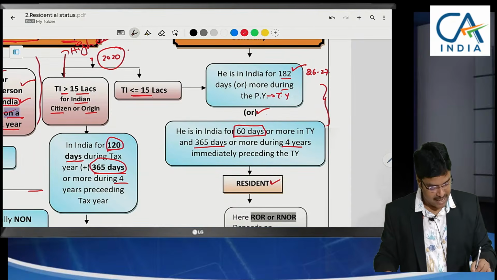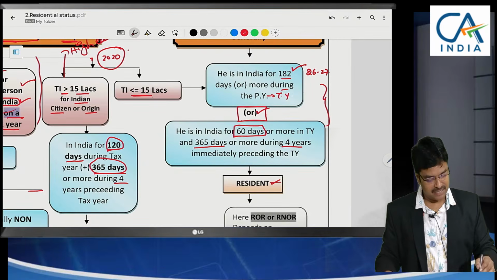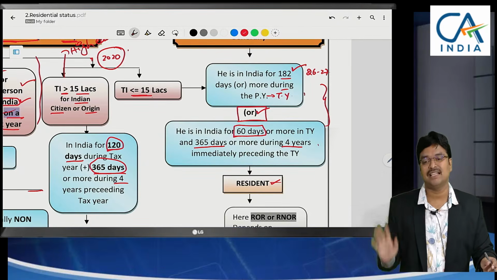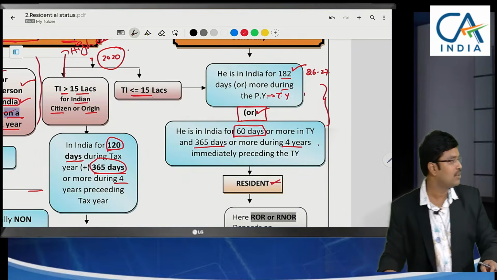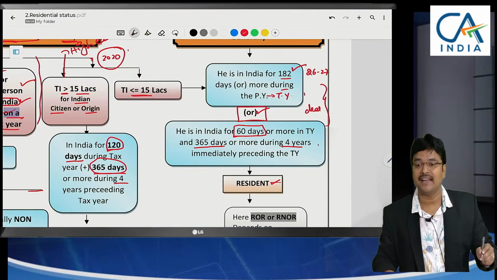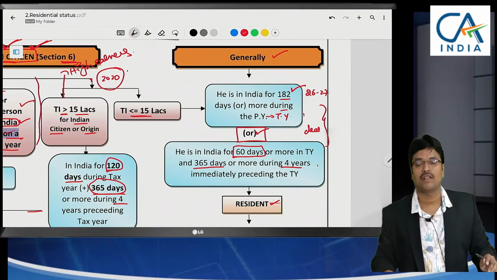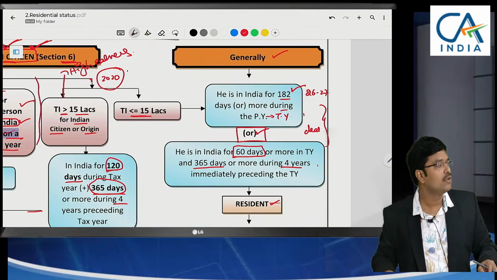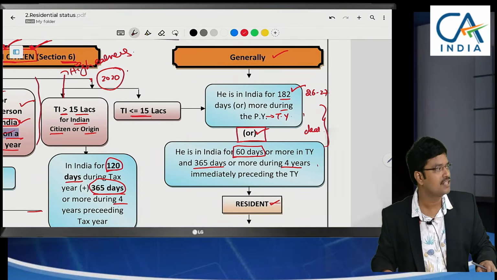Then I will be called a resident. In between, the word used here is 'or', meaning if any one of these two conditions is satisfied, that is enough. I hope the concept is very clear. So generally, who is an Indian citizen, not only Indian citizen, even non-resident also.